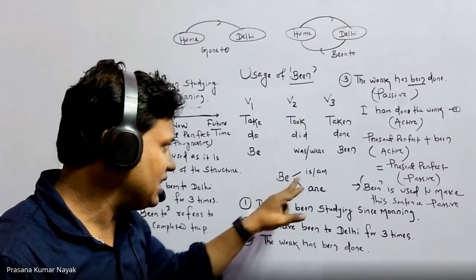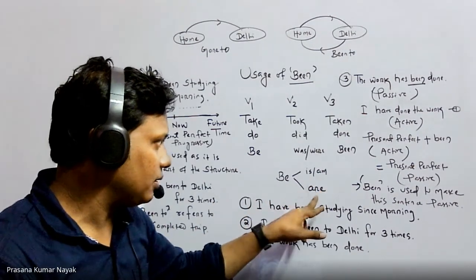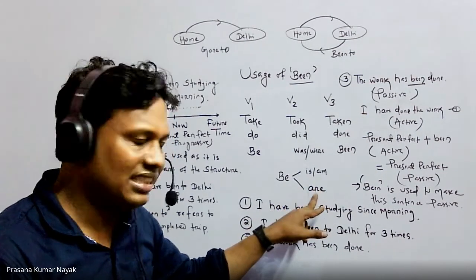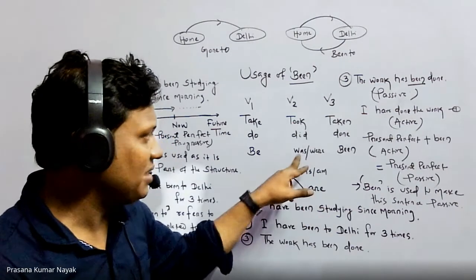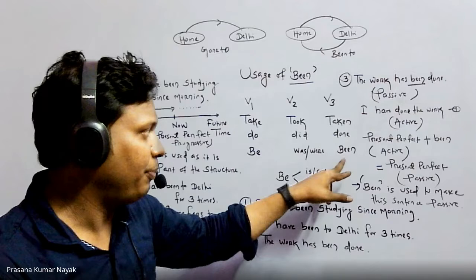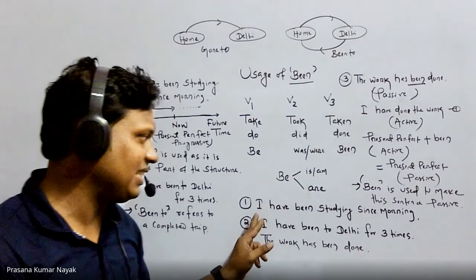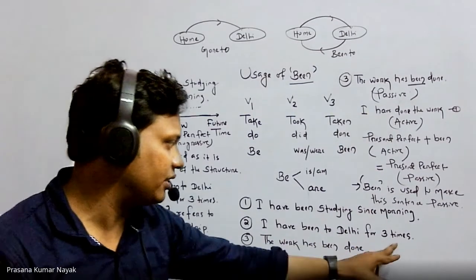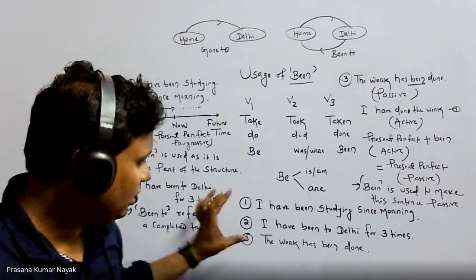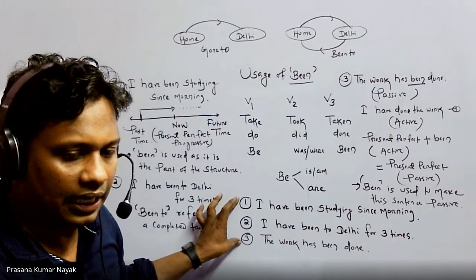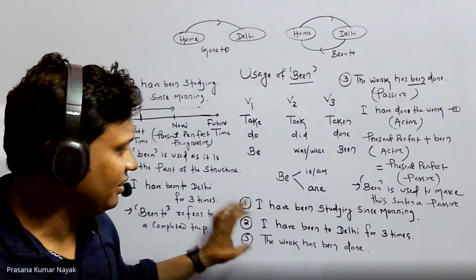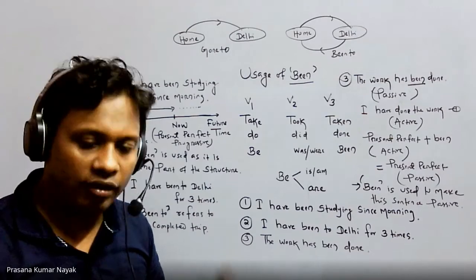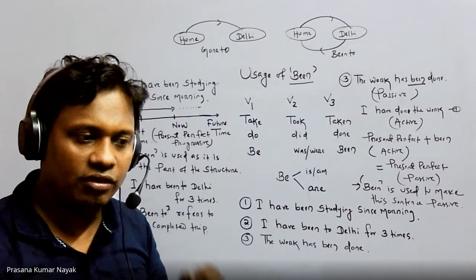So, be means is, am, are. Is and am are used for singular nouns, and are is used for plural. The past tense is was and were, and the PP form is been. Let's take three sentences. I have been studying since morning. I have been to Delhi for 3 times. The work has been done. Here, three sentences are given, and you have been using these quite often in your day-to-day conversation or written communication also.